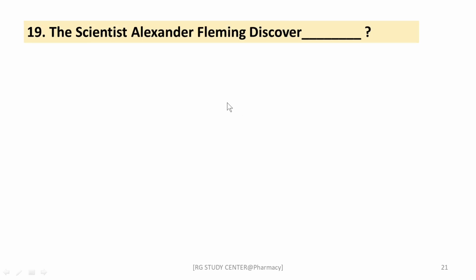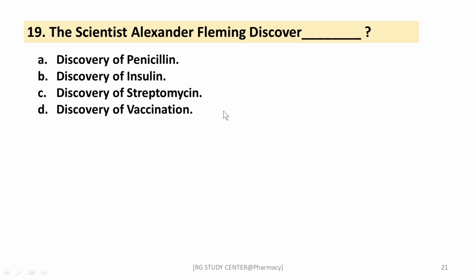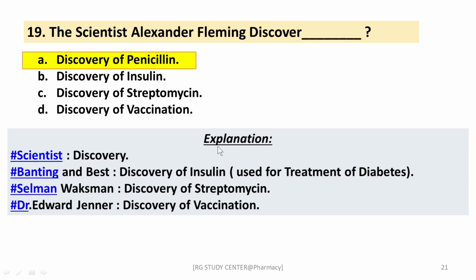Next question: the scientist Alexander Fleming discovered penicillin, insulin, streptomycin, or vaccination? He discovered penicillin, right? Of the remaining, Banting and Best discovered insulin, Selman Waksman discovered streptomycin, and Dr. Edward Jenner discovered vaccination, right?